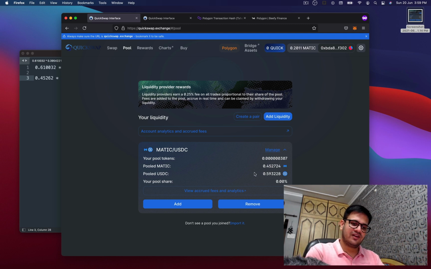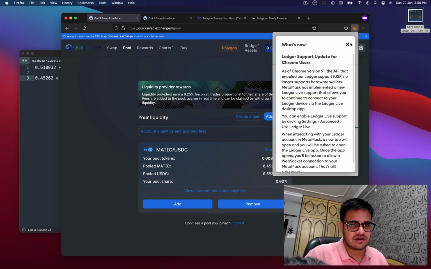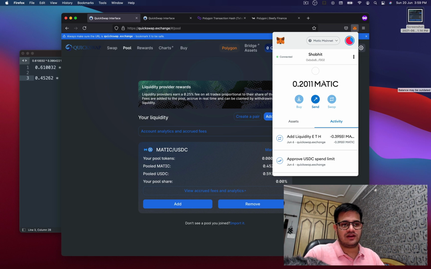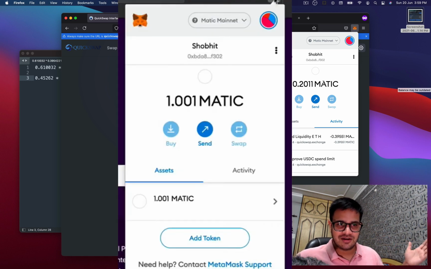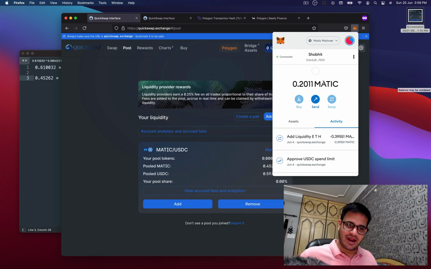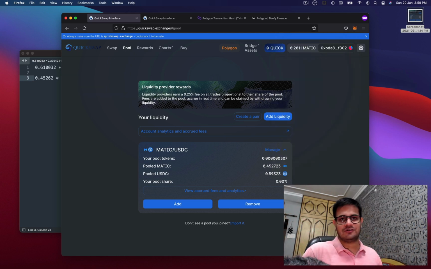If I convert 0.59 back to Matic as well, I gain like 0.9 Matic, and I think I have 0.2 in my wallet, and if you remember, I started with 1.0001. So technically 0.9 plus 0.2 is 1.1. So I have gained Matic, but I've lost in dollar value. So things go your way, don't go your way. But anyway, that is what I can do, and I'm really tempted to do that because I value Matic more than USDC, and that looks like a better trade to me.